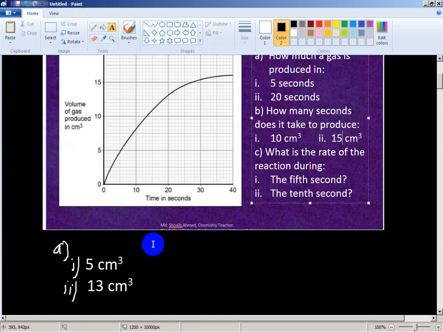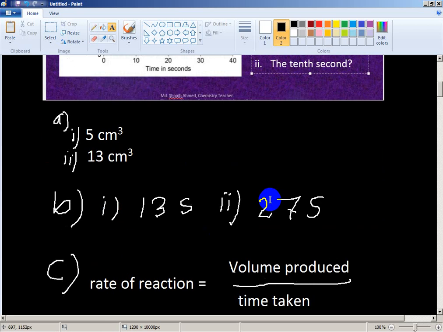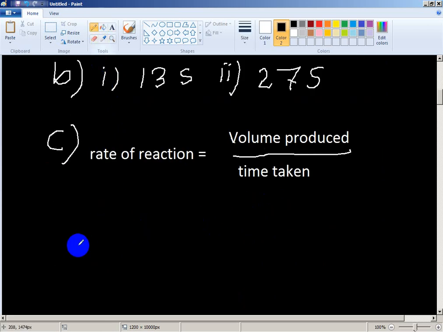Okay, what is the question number 1? What is the rate of the reaction during the 5th second? 5th second means time 5. This is the 5th second, 0, 1, 2, 3, 4, 5. Now what is the volume? Volume is also 5. This is the time 5. This is the intersection. Go to the volume. Volume is also 5. Question number 1 answer.